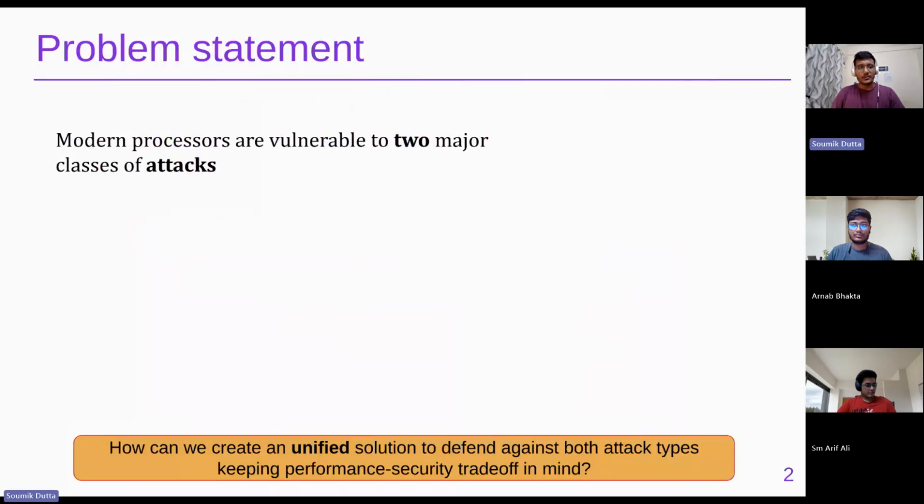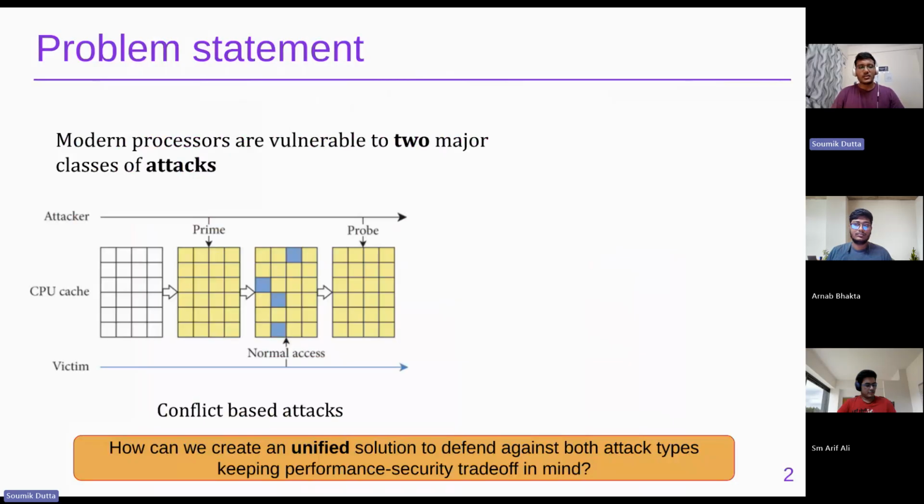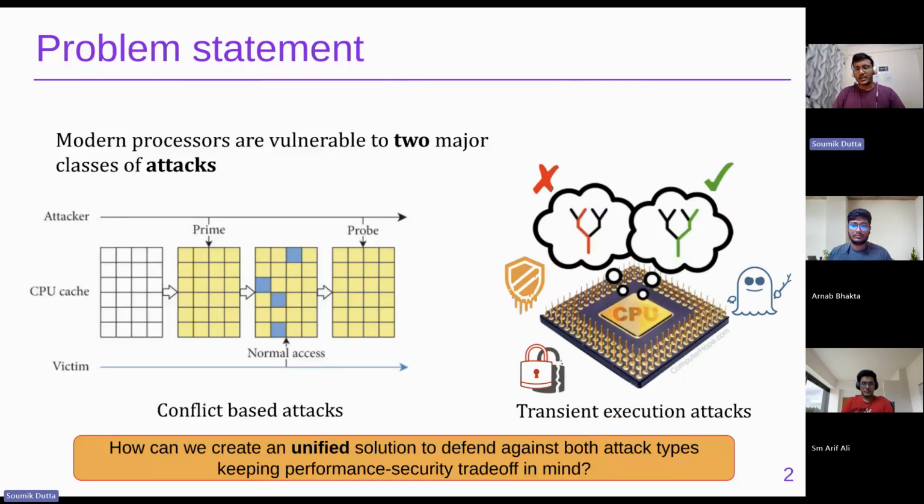Let's start with the problem statement. Modern processors are vulnerable to two major classes of attacks. The first one is conflict-based attacks. Here, attackers try to create conflicts with victim instructions or data in the cache hierarchy to infer the victim's instruction or data usage. In contrast, in transient execution attacks, attackers try to fool the victim into executing wrong code blocks with speculative execution.